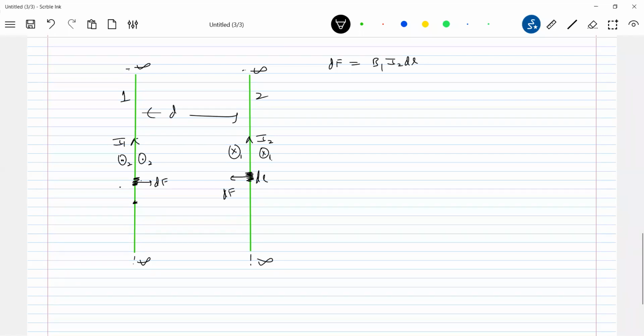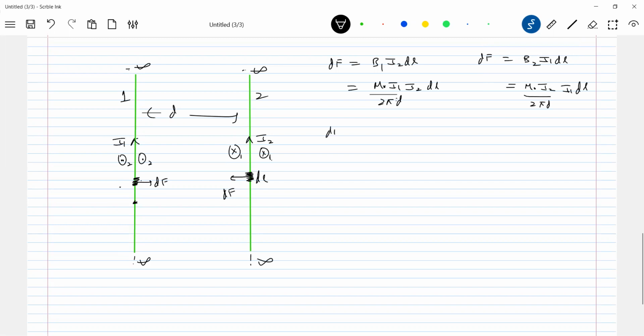Mutual force. So what can we also write for dF? B2 I1 dl. I'm writing mutual. You see how they are equal. I can show this mathematically. Now what is B1? What is the field due to a long wire? They are long wires. Mu naught I1 by 2 pi d. So this should be equal to mu naught I2 by 2 pi d into I1 dl.